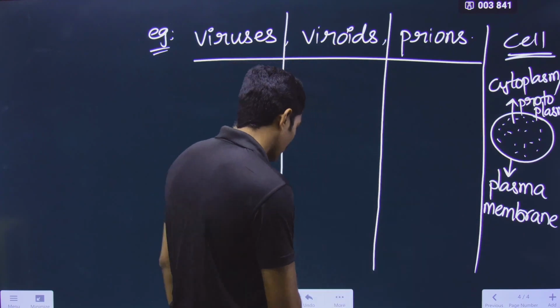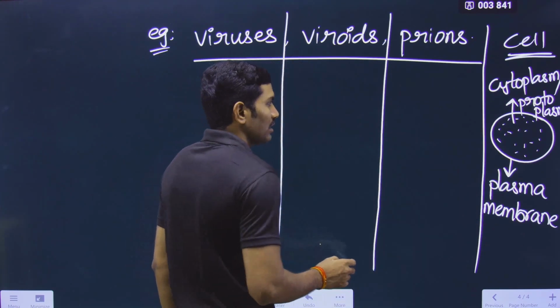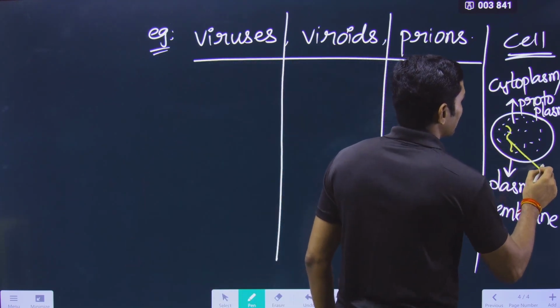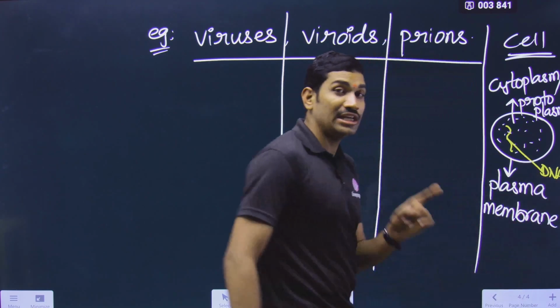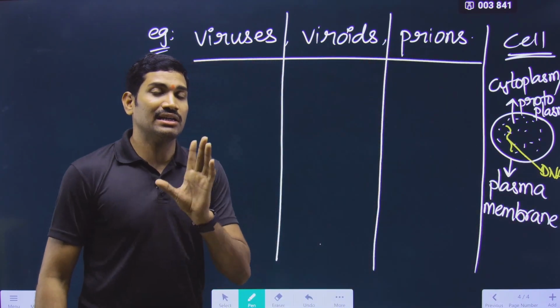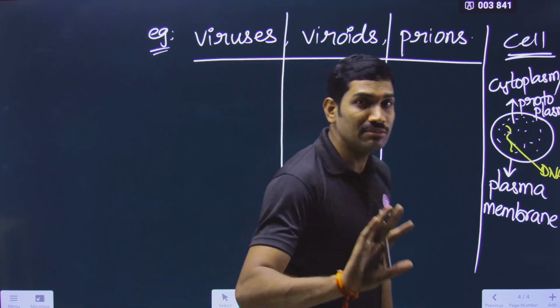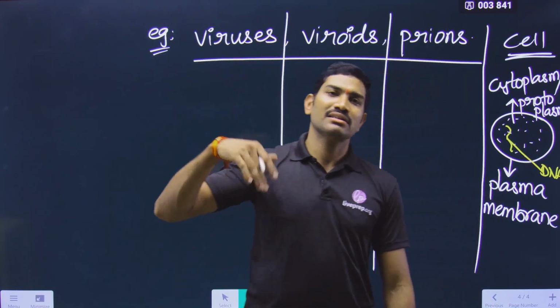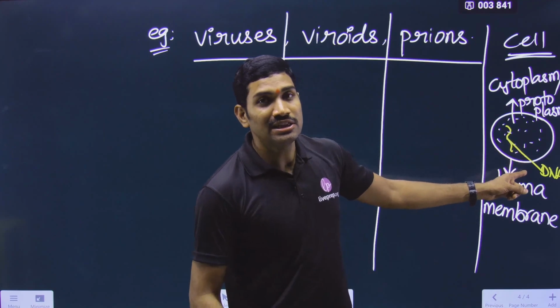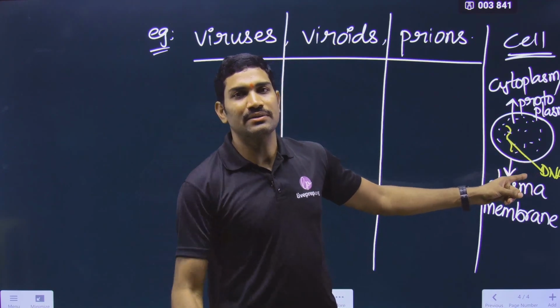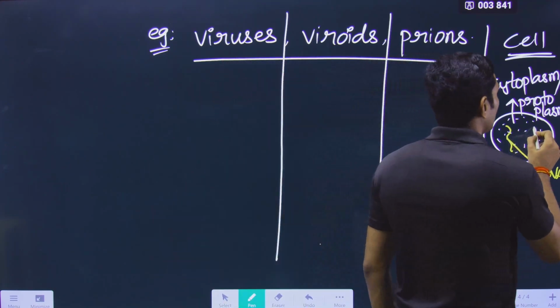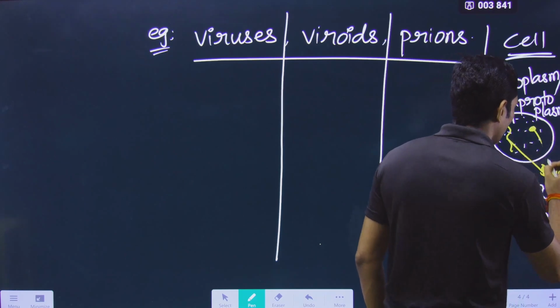And along with this, it should compulsorily have DNA. DNA only. Please remember, the genetic material is DNA. If a cell has DNA, it will produce RNA, but RNA is not the genetic material. There are different types of RNAs that we will study separately. The genetic material should compulsorily be DNA. And another important point is, it should have ribosomes.